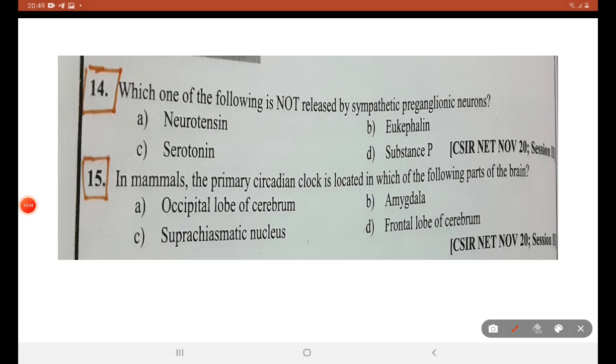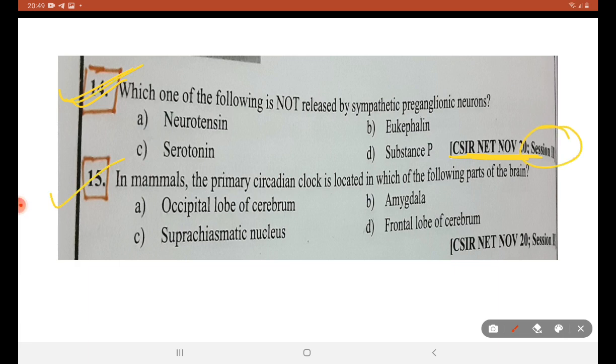Now coming back to this 14th question. Which one of the following is not released by sympathetic preganglionic neuron? We can very well say that neurotensin has sympathetic function, substance P has parasympathetic function, enkephalin has sympathetic function, serotonin has sympathetic function, but it is asked which is not released by sympathetic preganglionic neuron, that is serotonin. It is not synthesized by sympathetic preganglionic neuron because it is produced by hypothalamus midline. Hope this 14th question from CSIR-NET November 2020 session 2 is clear.